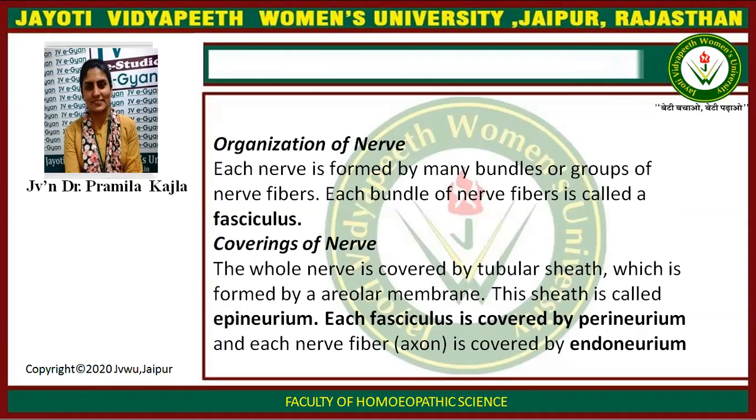Organization of nerve. Each nerve is formed by many bundles or groups of nerve fibers. Each bundle of nerve fiber is called a fasciculus. Covering of nerve. The whole nerve is covered by tubular sheath which is formed by areolar membrane. This sheath is called epineurium. Each fasciculus is covered by perineurium and each nerve fiber or axon is covered by endoneurium.